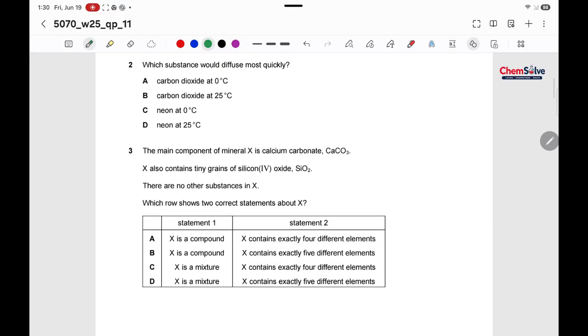Okay, next question. Which substance would diffuse most quickly? Okay, so diffusion depends upon two things. The one is temperature. Temperature is directly proportional to rate of diffusion, and the other thing is molecular mass.